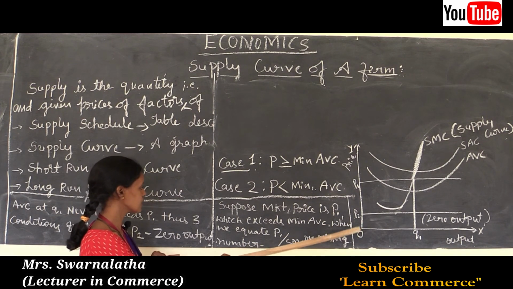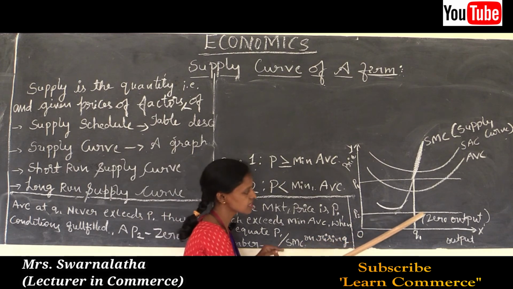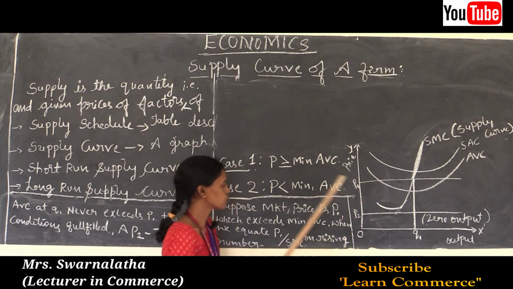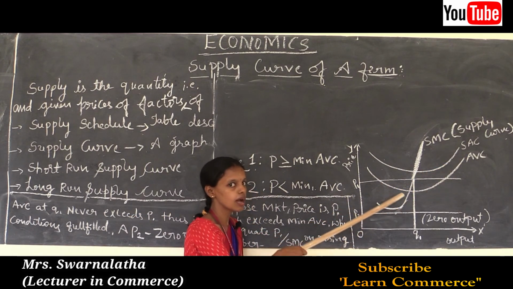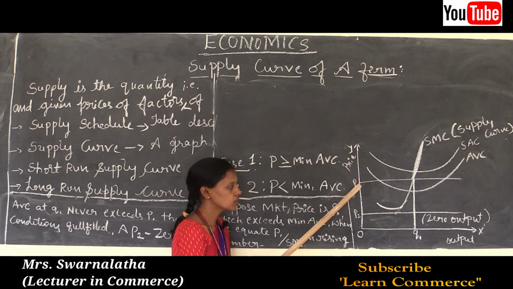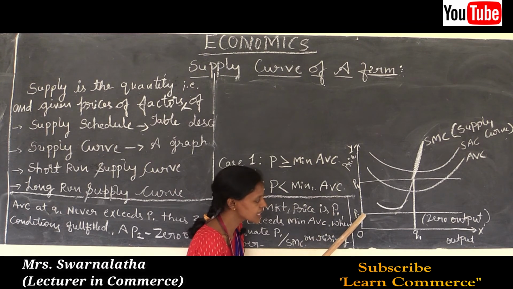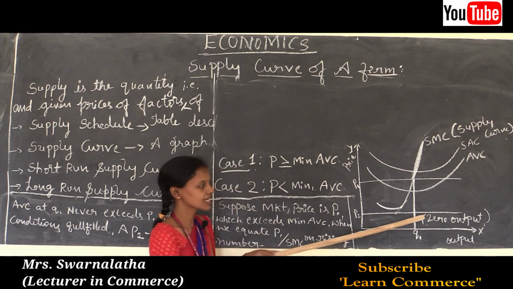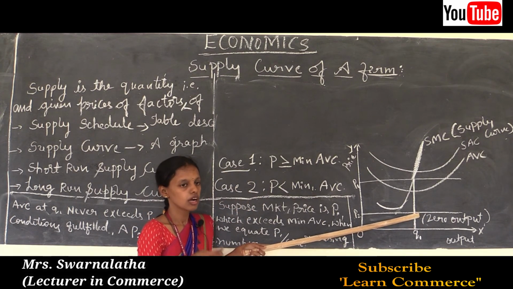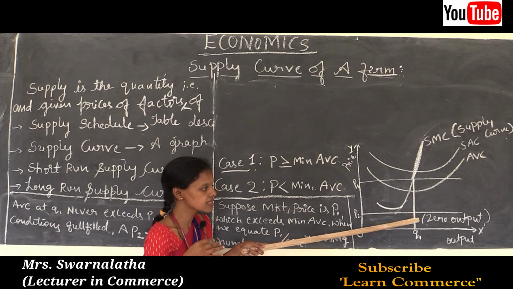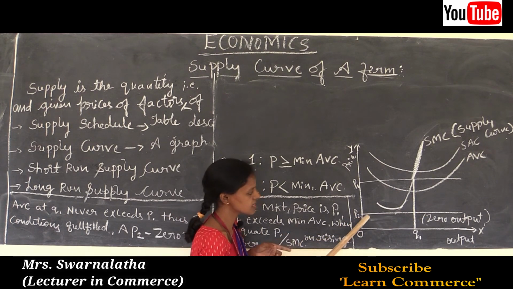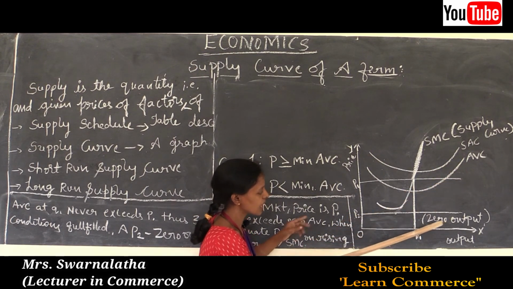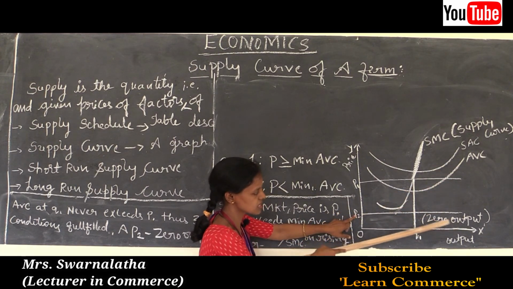Then when the market price is OP2, here we see that there is no output because price is less than minimum AVC. Because the price moving from P1 to P2 leads to a decrease in the demand for the product. When demand decreases, price decreases, that leads to the price line lying below the AVC curve.